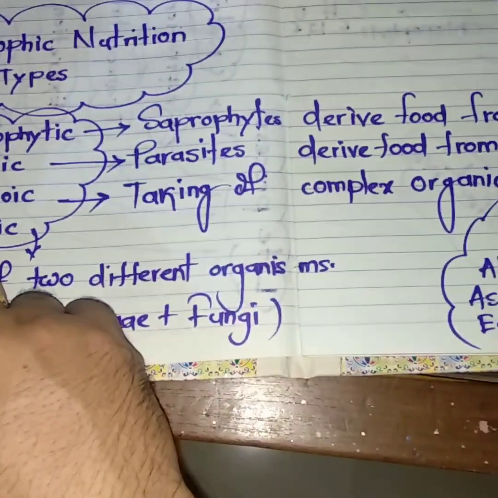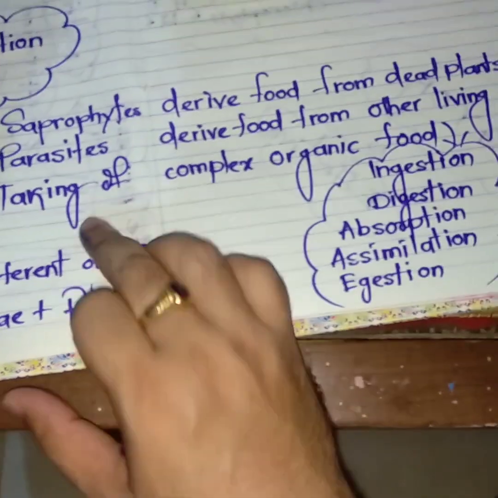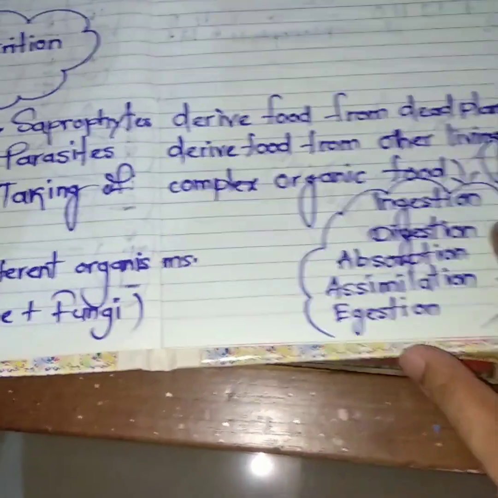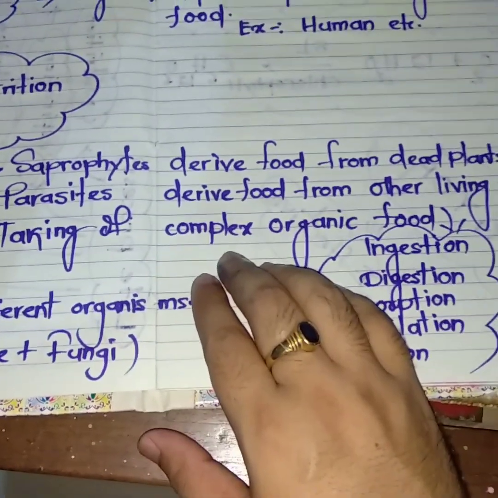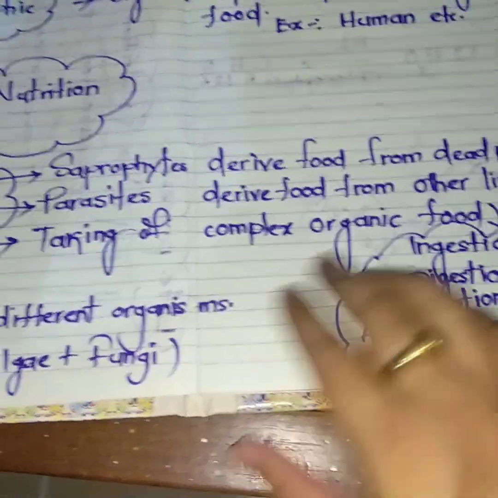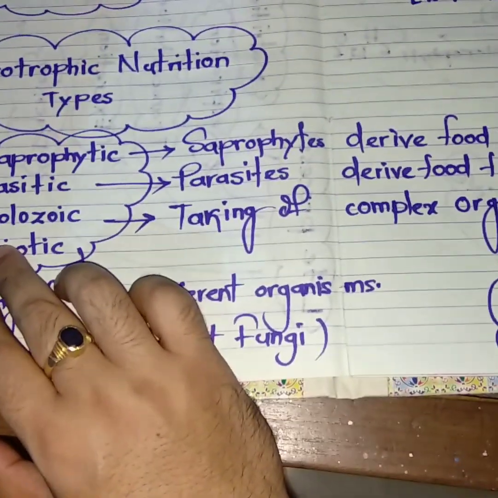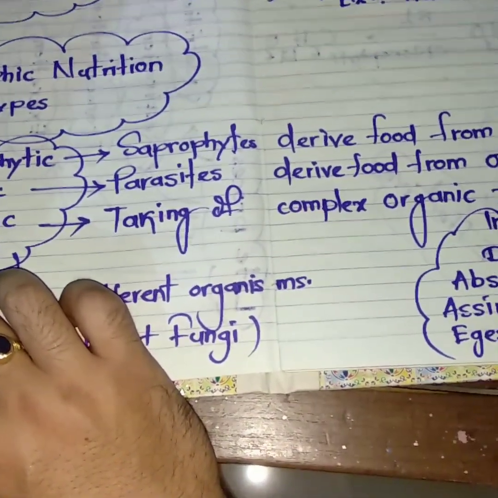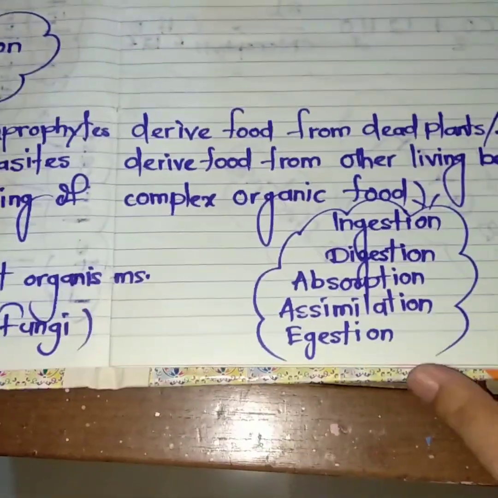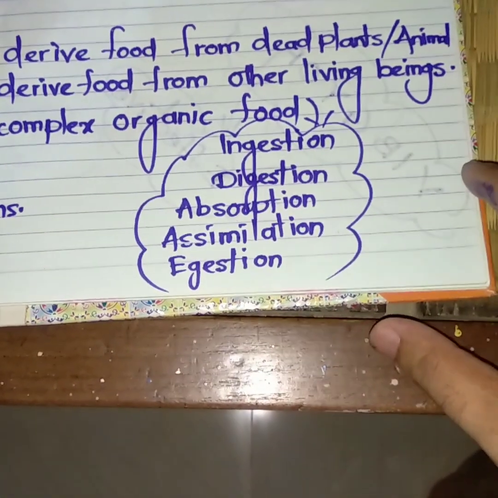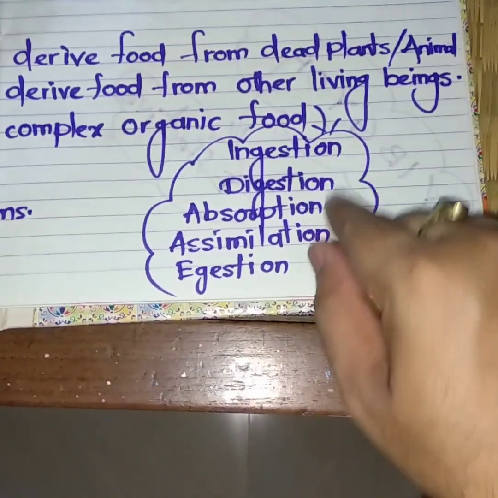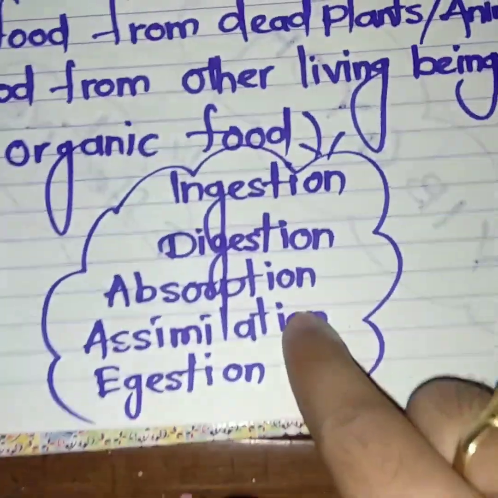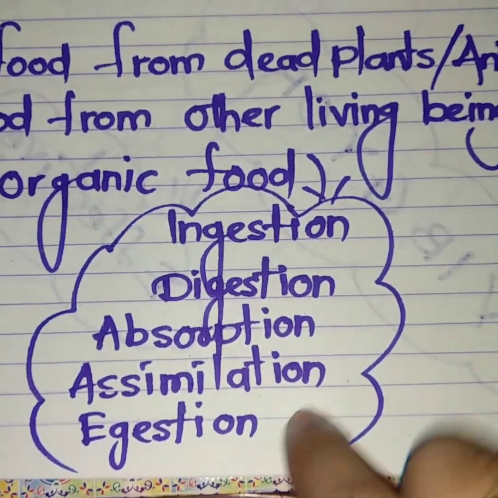Then come to the holozoic mode of nutrition. In this case, organisms take complex organic food. Humans and other forest animals are the best examples of the holozoic mode of nutrition, because they take very complex forms of food, and in this mode their food digests in 5 different steps.